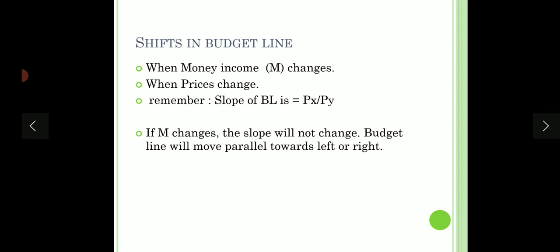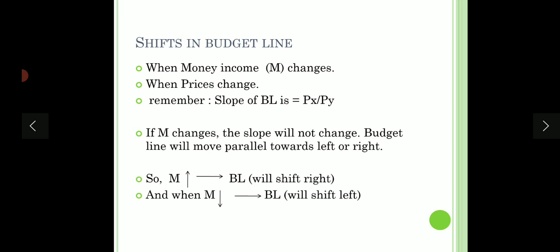That means if M, that is money income, changes, there will be no change in the slope, because slope is the ratio of the prices. So if M changes, the slope will not change. So the budget line will move parallel. It will be either moving to the left side or the right side, but it will remain parallel as the slope is not changing.